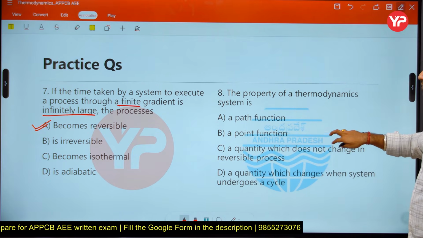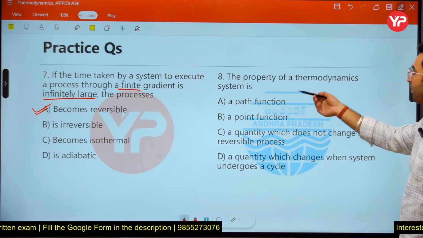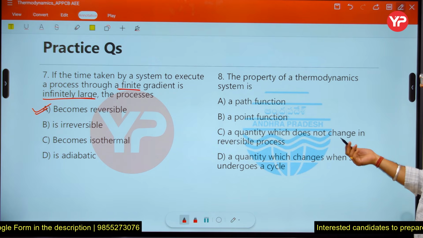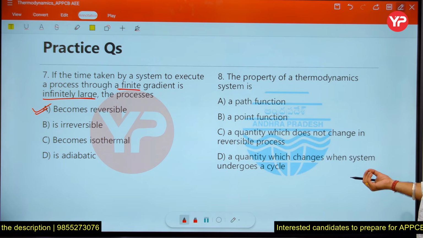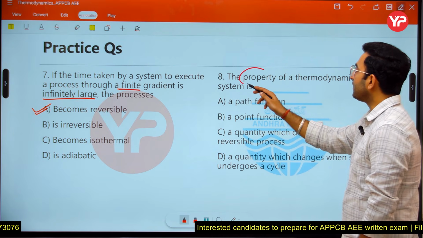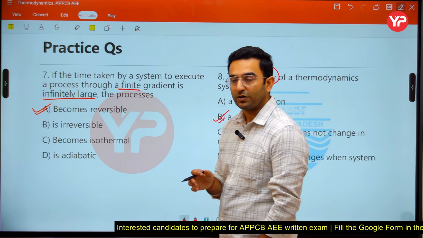Next, the property of a thermodynamic system is a path function, point function, quantity which does not change in a reversible process, or quantity which changes when a system undergoes a cycle. What does a property represent? Properties are nothing but the characteristics of the system.